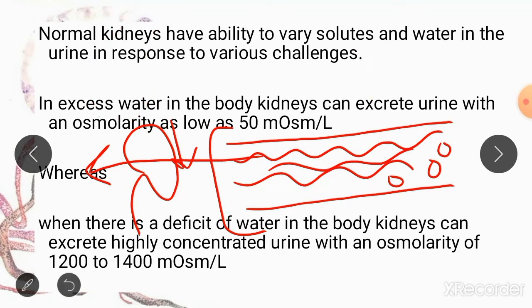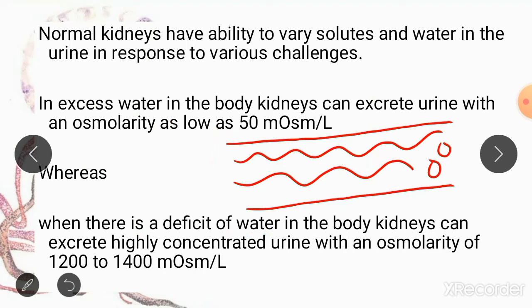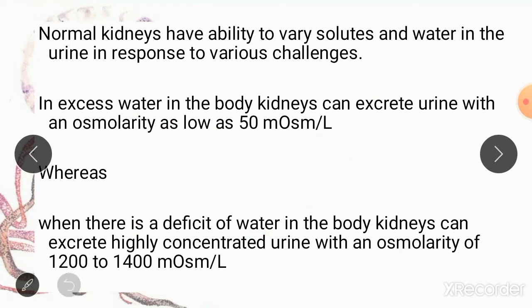So in such a person, the urine is going to be dilute and in large quantities. Your kidneys are able to reduce the osmolarity of the urine to a minimum of 50 milliosmoles per liter.